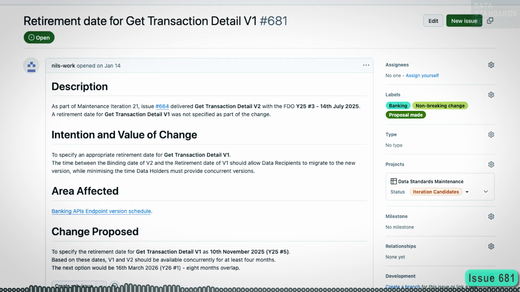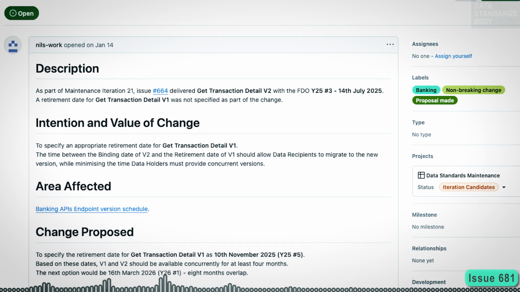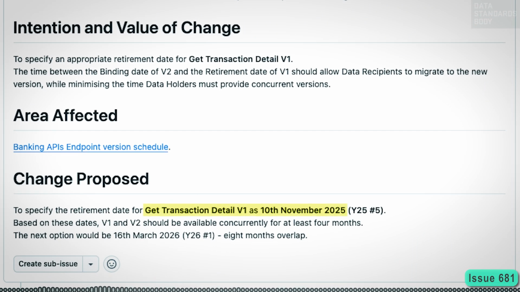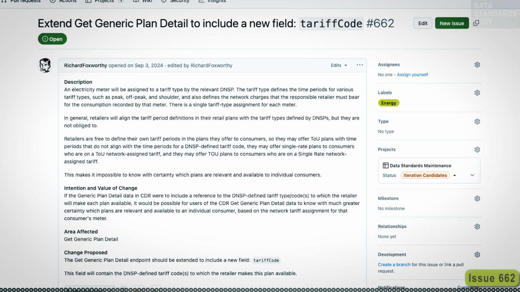Issue 681, retirement date for get transaction detail V1. Issue 681 proposes specifying the retirement date for get transaction detail V1 as 10th November 2025. Energy candidate issues.